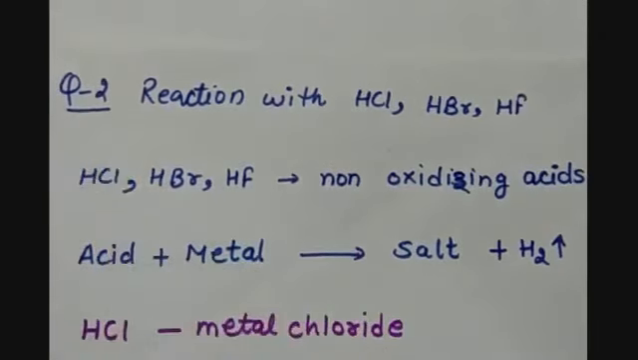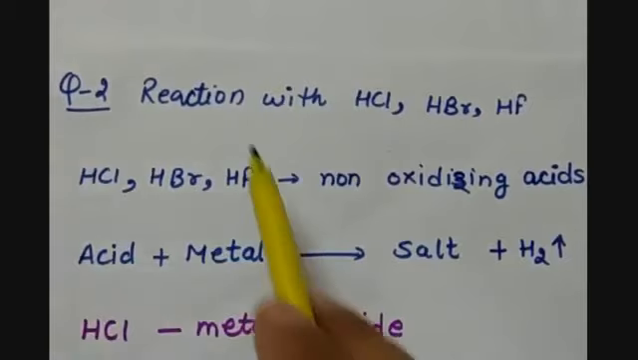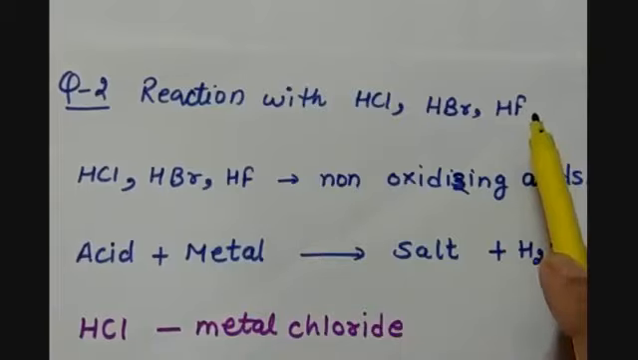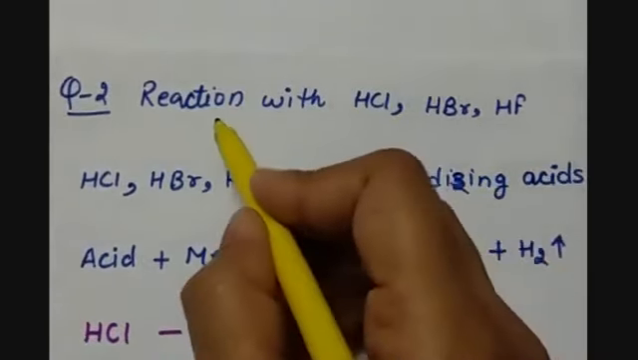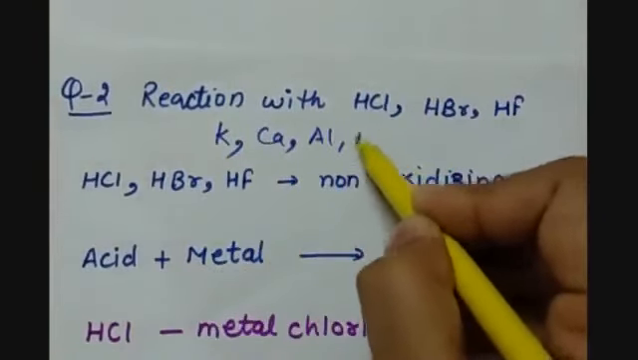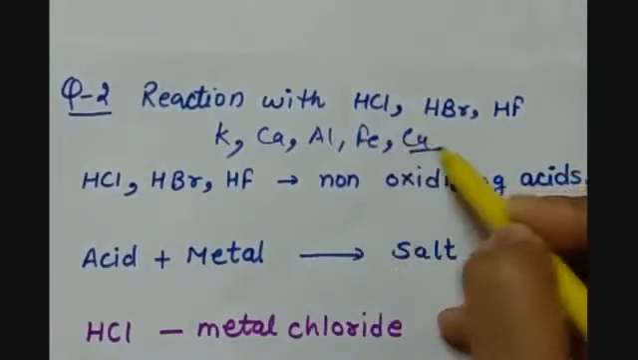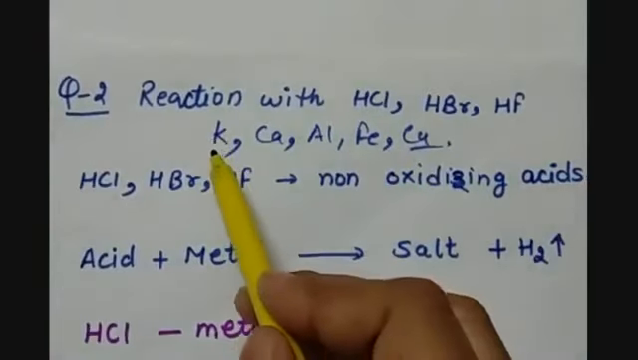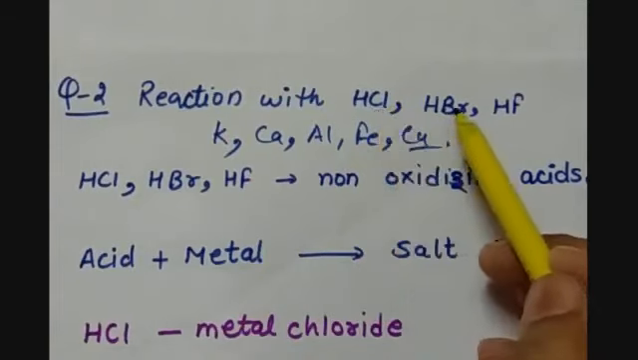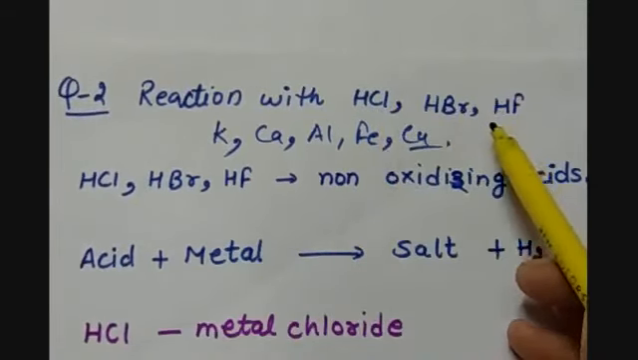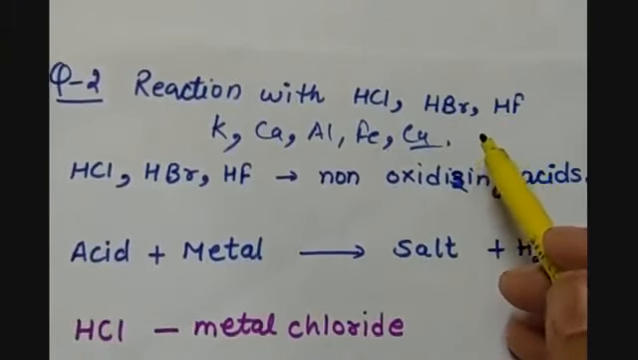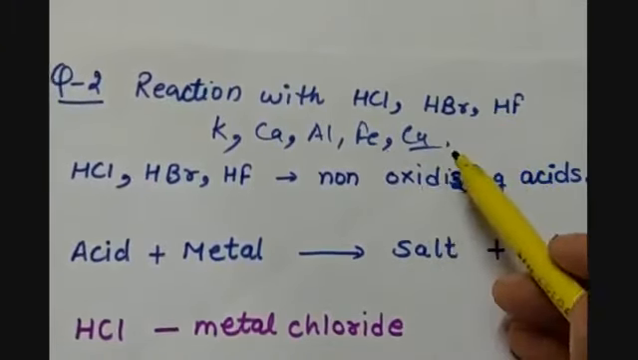Our second question is: write the reaction of hydrochloric acid, hydrobromic acid and hydrofluoric acid with the metals potassium, calcium, aluminium, iron and copper. So how do metals react with hydrochloric acid, hydrobromic acid and hydrofluoric acid? We have to write the reactions involved. So let us see how a metal reacts with the acids.